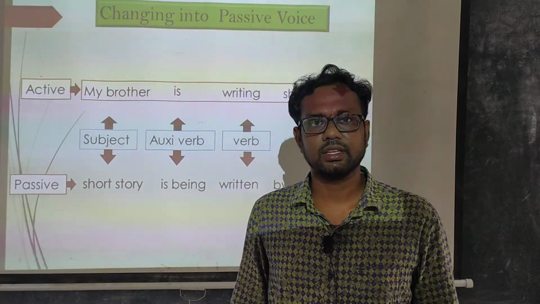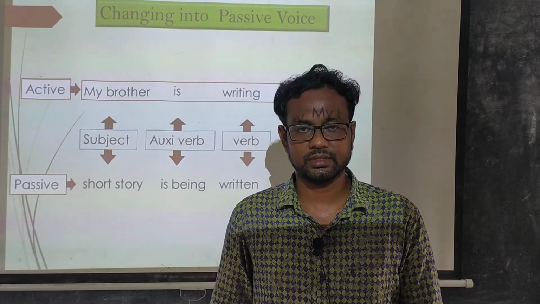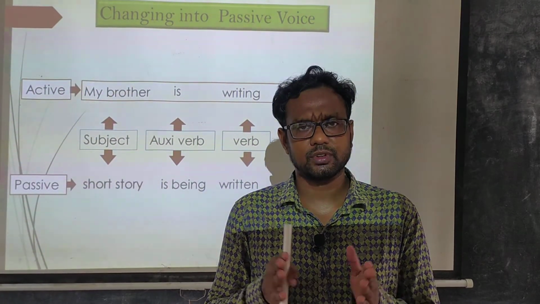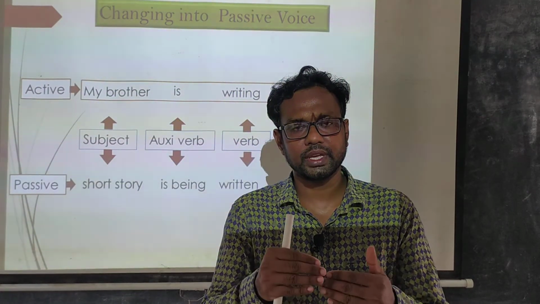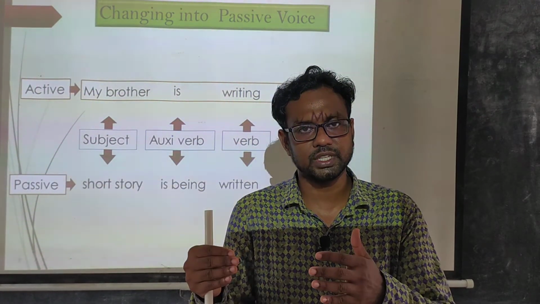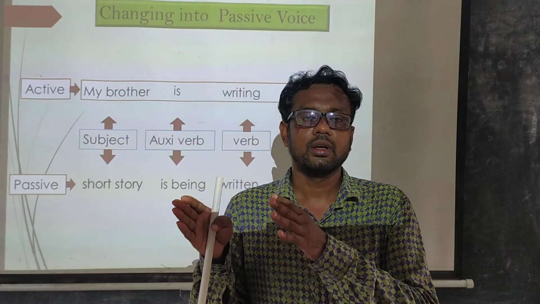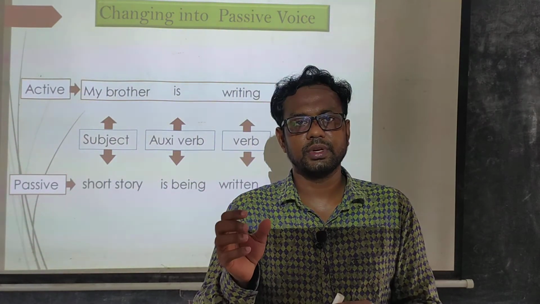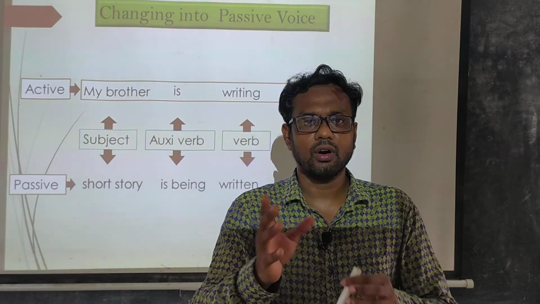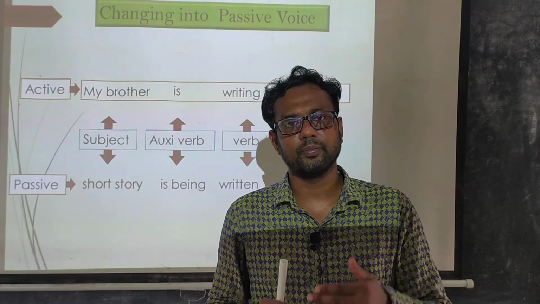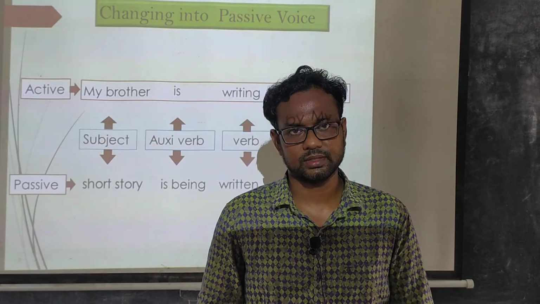Dear students, I think all those things are very clear and very easy for you. You only have to concentrate on picking up, on finding out the subject and object. You have to choose the subject, you have to choose the object, and they will be picked up and placed in an alternative way, and you have to use the past participle form of the verb of the given sentence.